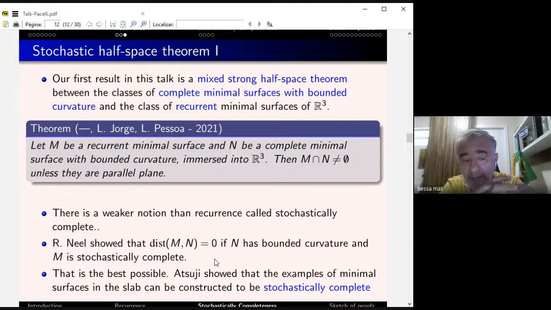And also, they cannot intersect in general because of a construction by Atsuji, this Japanese mathematician. Atsuji showed that the construction of a minimal surface in between two parallel planes by Jorge and Xavier could be done where the surface is stochastically complete. So you have a stochastically complete manifold there between two planes that cannot cross the plane. But the plane is recurrent, the plane is stochastically complete. They cannot intersect the plane. So only the distance is zero.